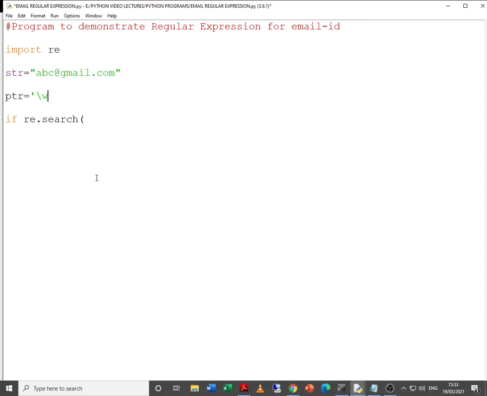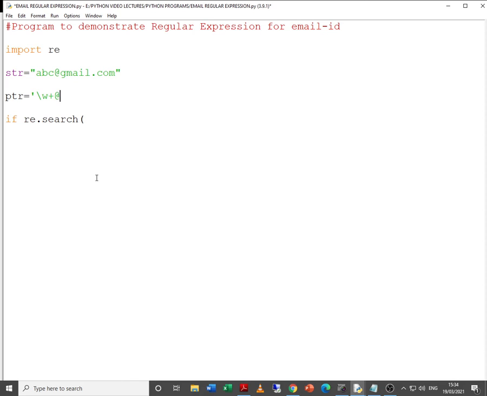So I will write \w+. \w+ allows alphanumeric values. Then we have the at sign. The plus means at least one character is required, one or more occurrences of the previous character. We cannot have zero characters before the at sign, that is why I have used plus. Then definitely the at sign.